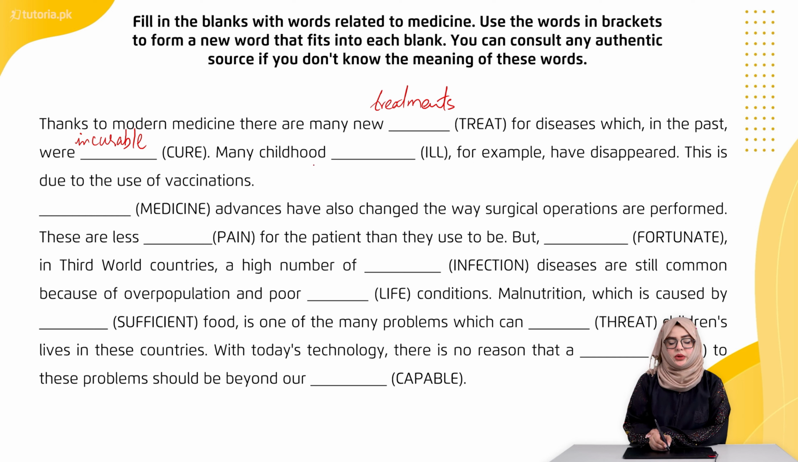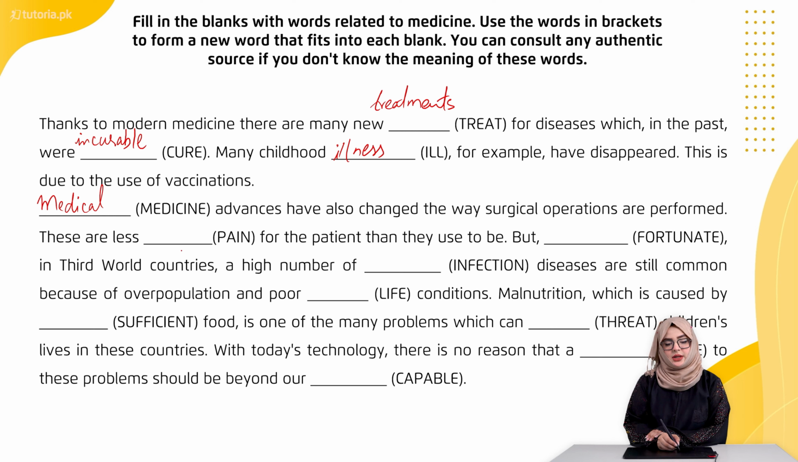past were incurable. Many childhood dash and we have ill word in bracket, for example, have disappeared. Many childhood illnesses have disappeared. This is due to the use of vaccination. Dash, we have word medicine in bracket. Advances have also changed the way surgical operations are performed. So medical will be the word over here.